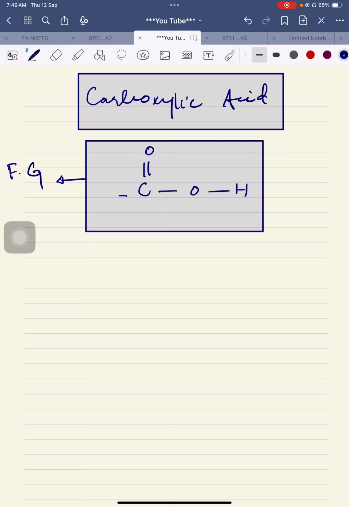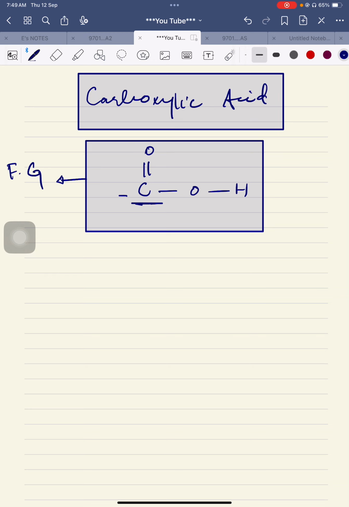Guys, before moving towards the writing practice, I would like to tell you a trick: while writing the carboxylic acids formula, it is advised that all of you should write the carbon atom of the carboxylic acid group first. Okay, so let's write the formula of number one.